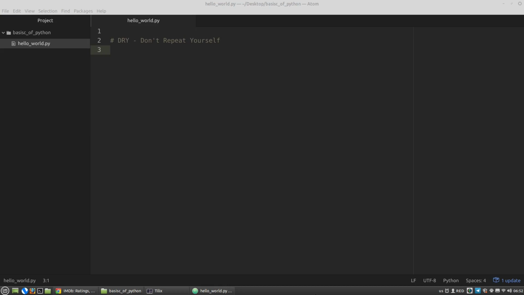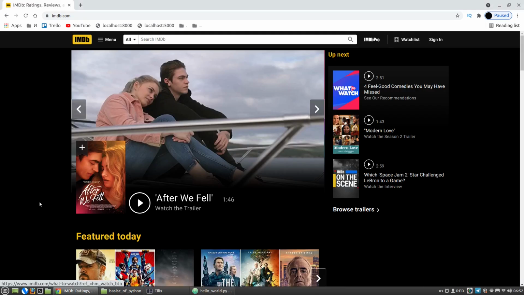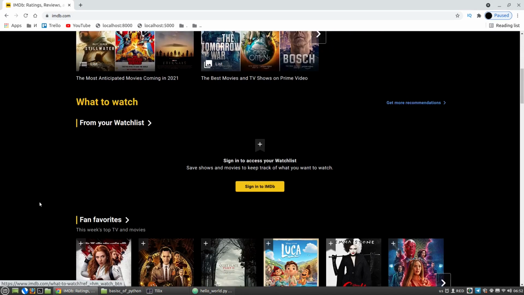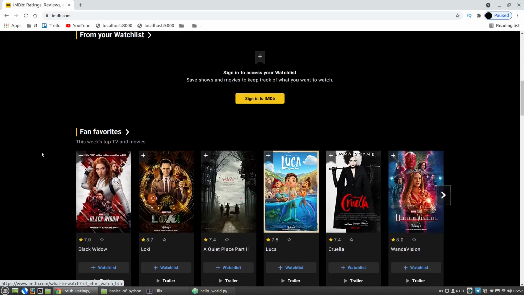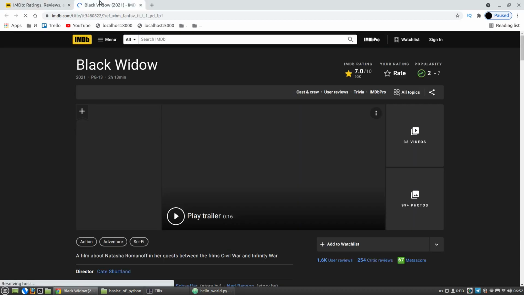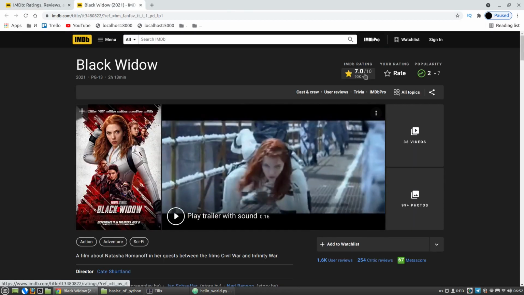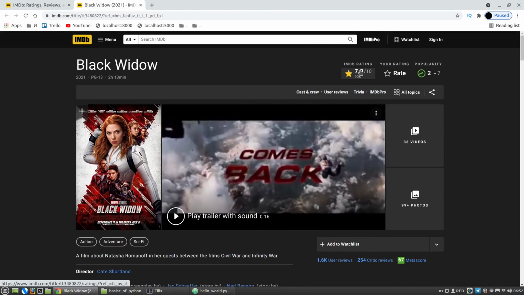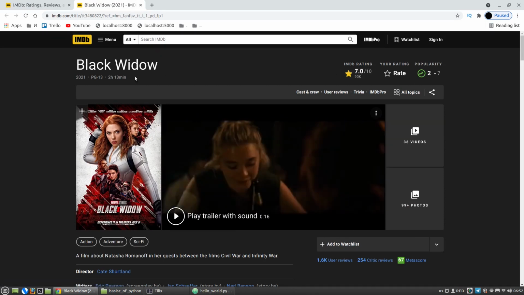For illustration, let's open the imdb.com website, and in the what to watch section, fun favorites, we can see movie cards, and there is a rating of each movie. I am clicking on any card, the first one for example, and on the page of the movie we can see the same rating here, the value of its rating.